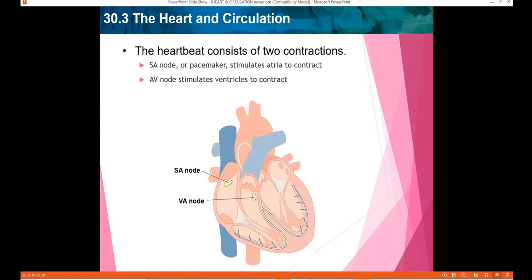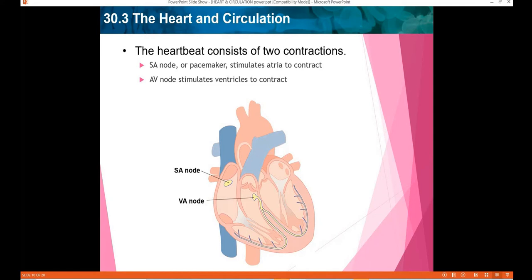Once the wave of contraction starts, both the atria contract at the same time, and after they contract, the electrical signal spreads through conducting fibers to the atrioventricular node. From here the contractions move on to the ventricles. AV is the atrioventricular node. Now this AV node, what does it do? It starts contracting the ventricles, allowing both the ventricles to contract at the same time. So these are the two contractions that take place in your heart. The first contraction in the two atria, and then the next contraction in the two ventricles.